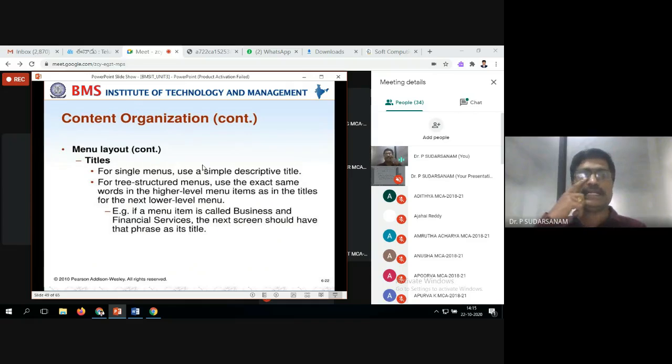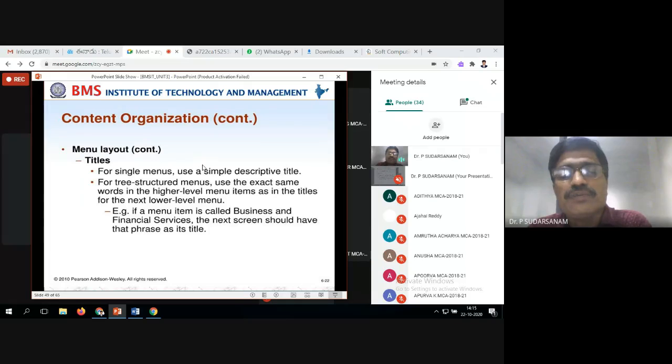Now menu level titles. When you are preparing the titles, you need to follow this also. For single menus, use a simple descriptive title. If you have a single line, write it in a simple way. For tree structure menus, use the exact same words from the higher level menu items as the titles for the next lower level menu.